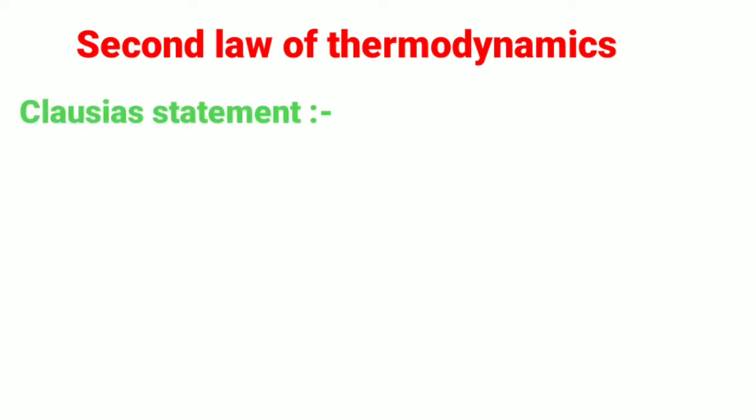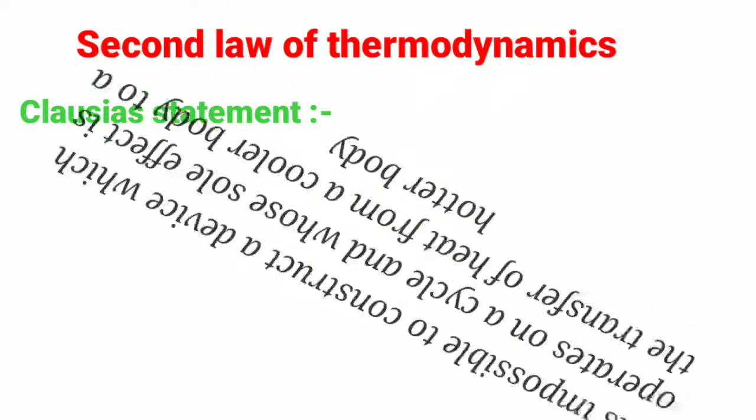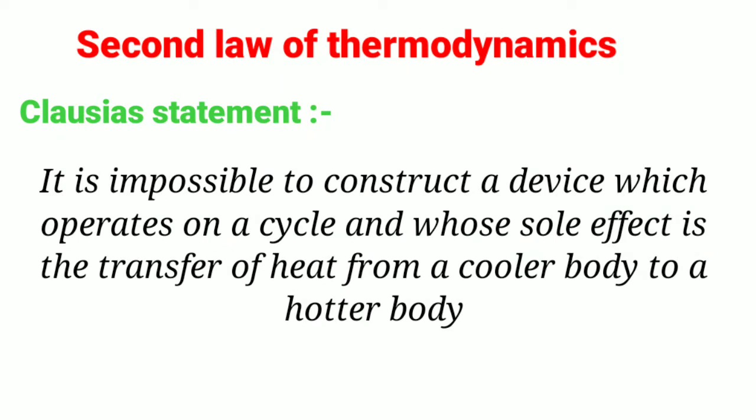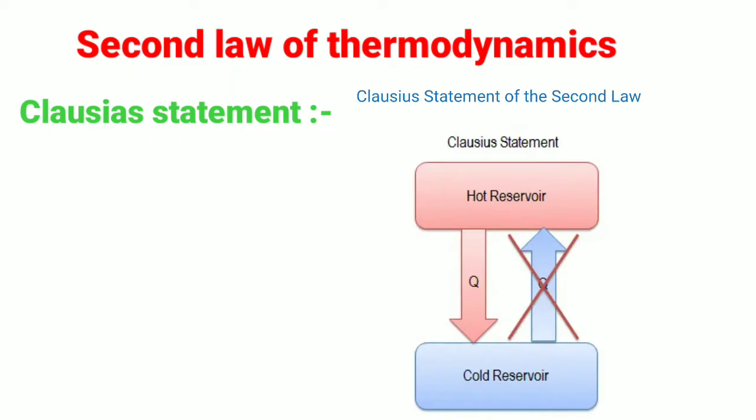First is the Clausius statement. It can be stated as: it is impossible to construct a device which operates on a cycle and whose sole effect is the transfer of heat from a cooler body to a hotter body. That means heat cannot spontaneously flow from a cold system to a hot system without external work being performed on the system.